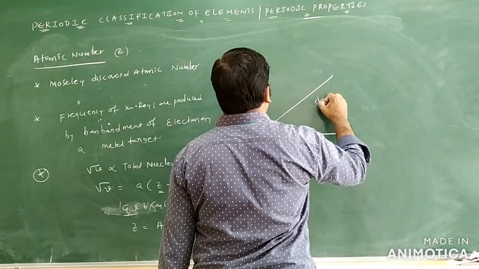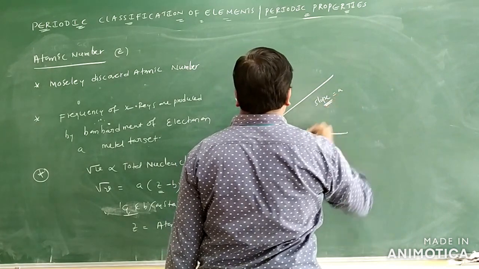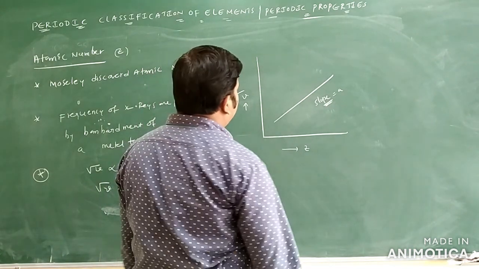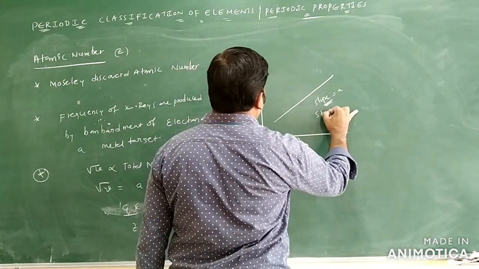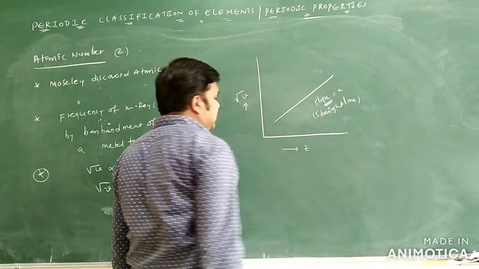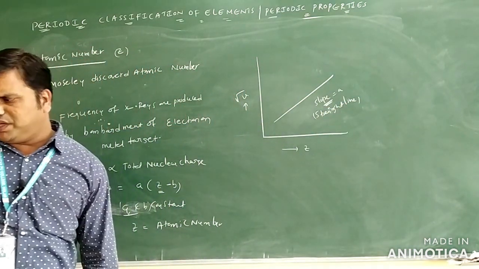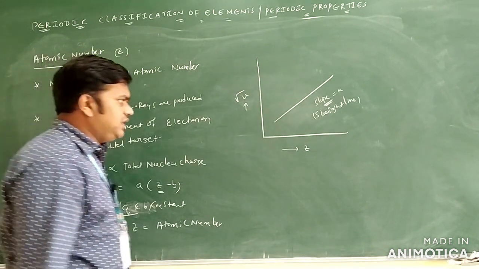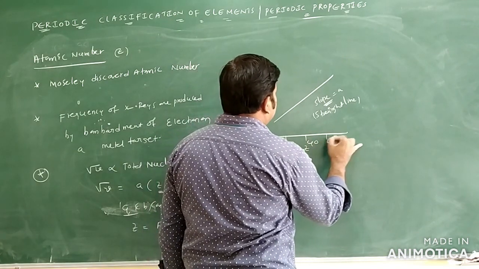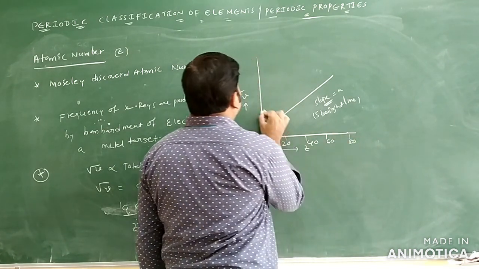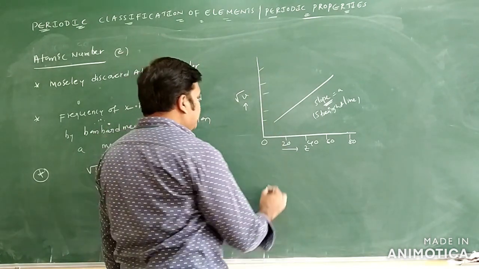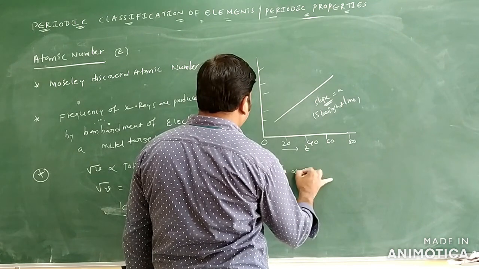We are getting a straight line with slope A only. Whenever you draw the graph of frequency versus atomic number Z, you will get a straight line only. We can give different atomic numbers for Z: 0, then in units of 20, 40, 60 and 80. Like this, you will get a straight line only. So from this you can write that frequency is directly proportional to Z only.